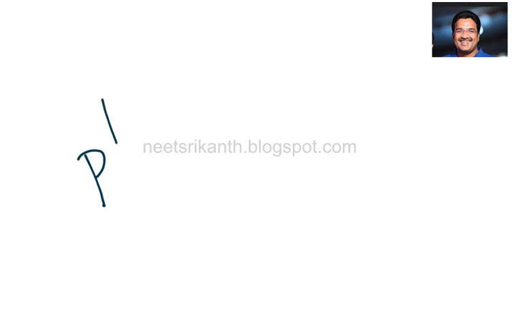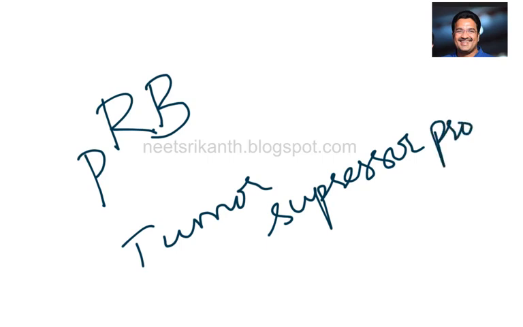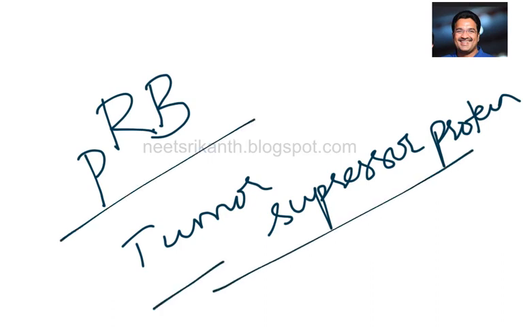Similarly, we have a protein called retinoblastoma protein, which is also a tumor suppressor protein. In human beings, we observe that this retinoblastoma protein becomes dysfunctional in several major cancers. Its function is similar to the P53 protein. Then the question arises, how do we get cancer? By the failure of this retinoblastoma protein.